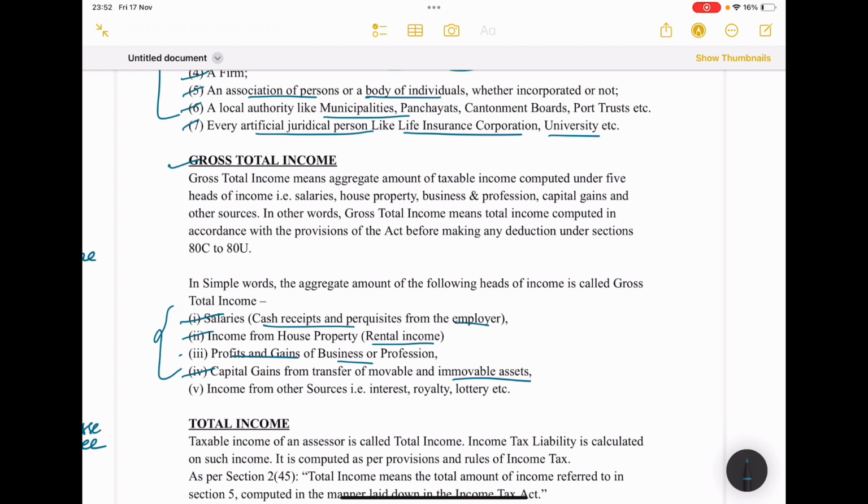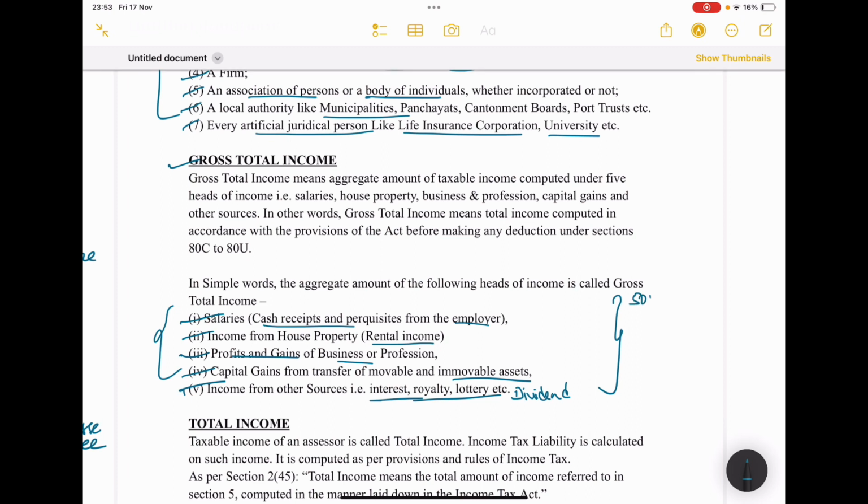Next, income from other sources: interest, royalty, lotteries, dividend, anything we can say. Excluding these four, any other income you are receiving will fall under income from other sources. If we add all these five heads, we will get some value. For example,